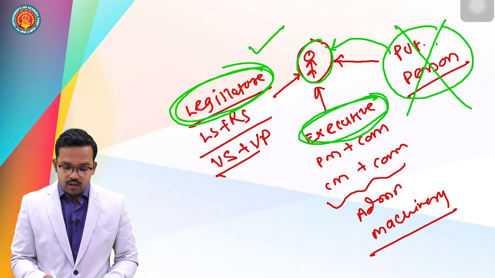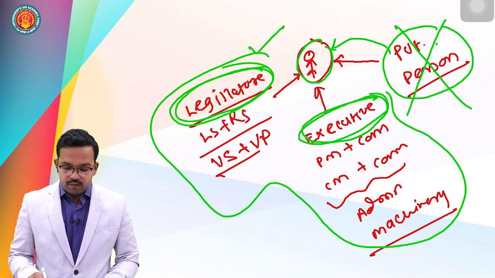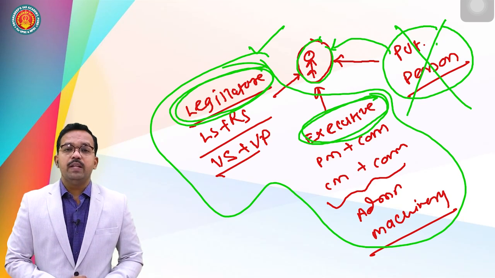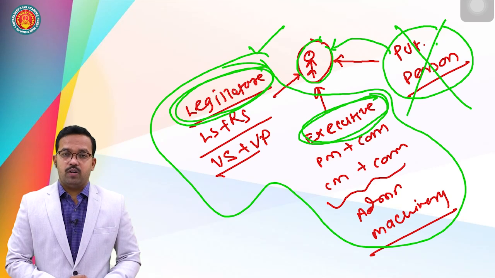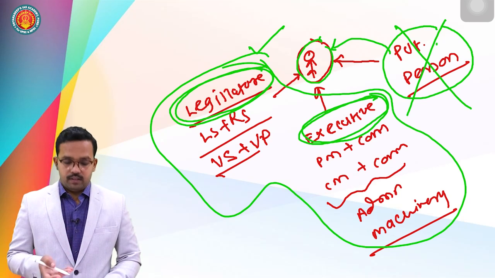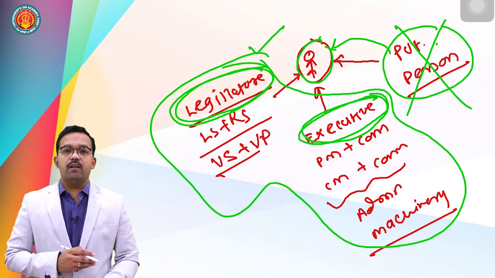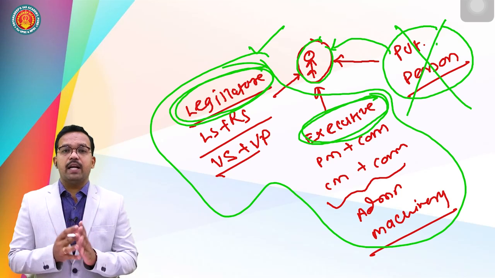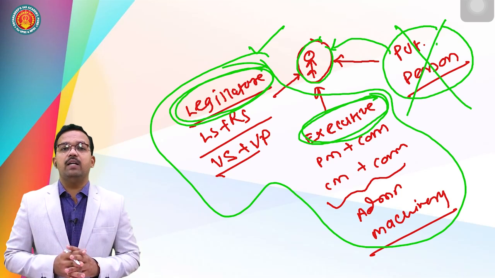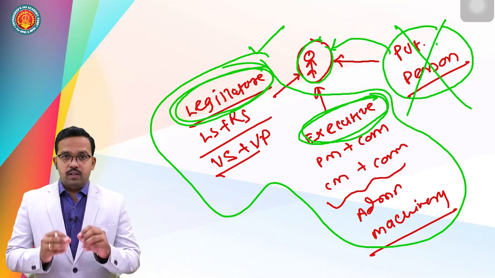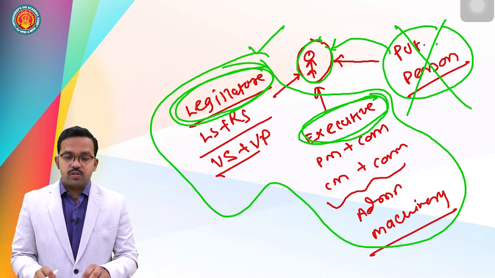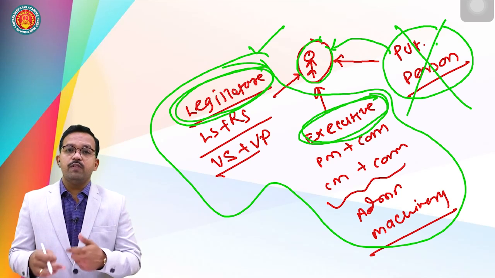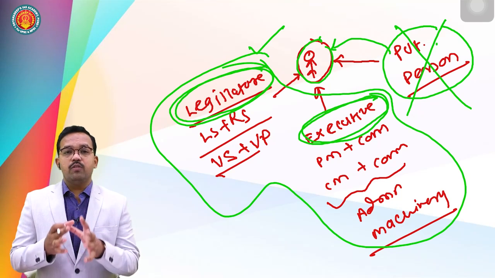So this is the question that we will attempt to analyze: whether a person's right to life and personal liberty is protected from the legislature and executive, or whether the legislature and executive can take away the right to life and personal liberty of an individual. This we will try to analyze in this particular article. Clear? This is a very important article. First, try to understand this point which I explained just a few minutes back. So go through this video time and again so that you get an idea.